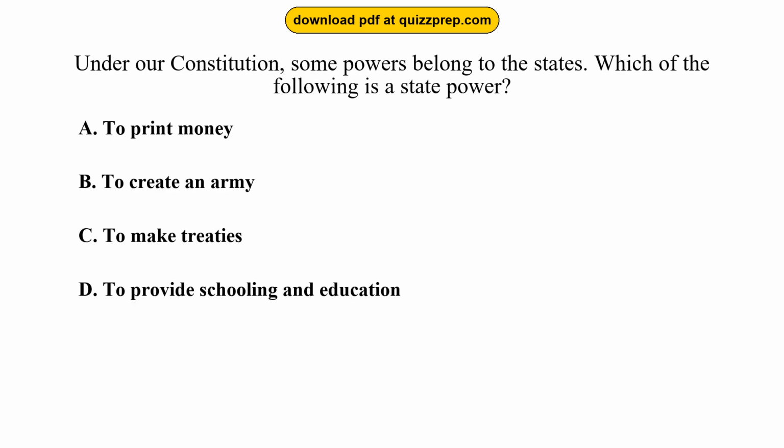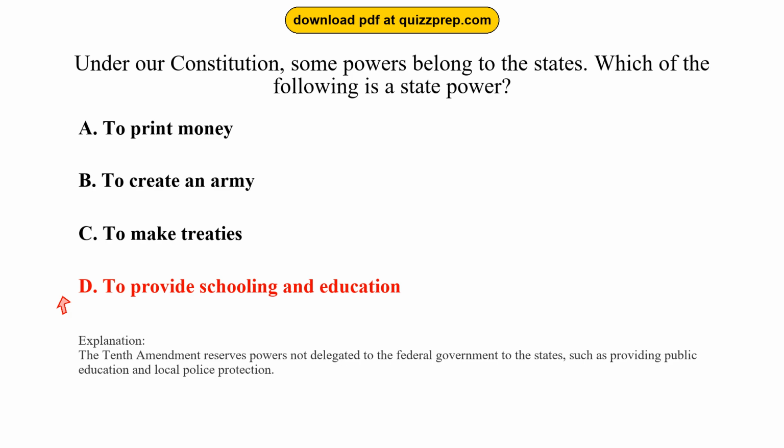Question 4. Under our Constitution, some powers belong to the states. Which of the following is a state power? Option A, to print money. Option B, to create an army. Option C, to make treaties. Option D, to provide schooling and education. The correct answer is option D, to provide schooling and education. The 10th Amendment reserves powers not delegated to the federal government to the states, such as providing public education and local police protection.